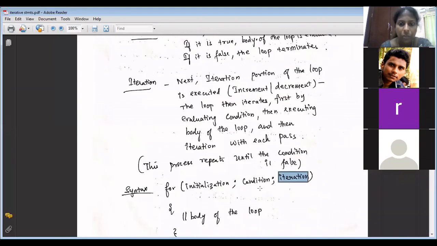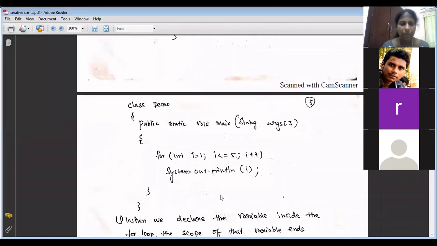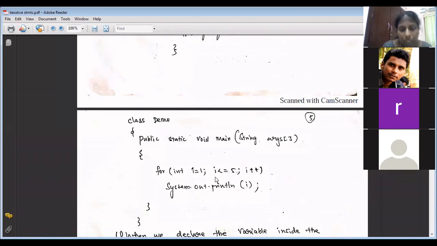The condition should be a Boolean expression. It should evaluate to either true or false. On the next page, same program: for int i = 1; i <= 5; i++, System.out.println(i). What is the output we will get? 1, 2, 3, 4, 5. Same output which we got for while and do while.